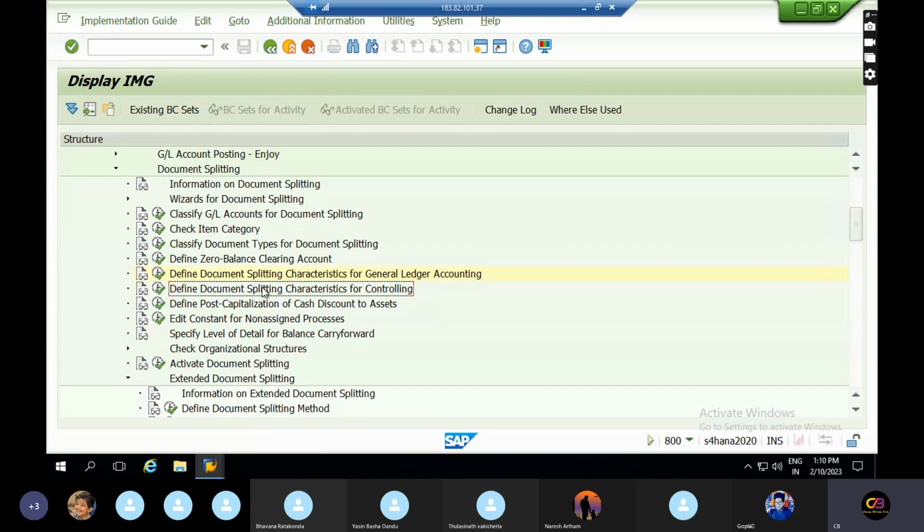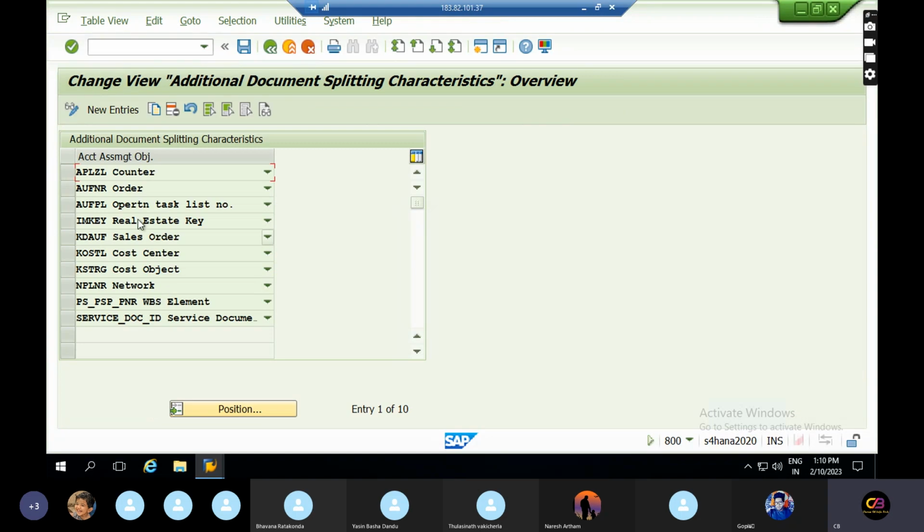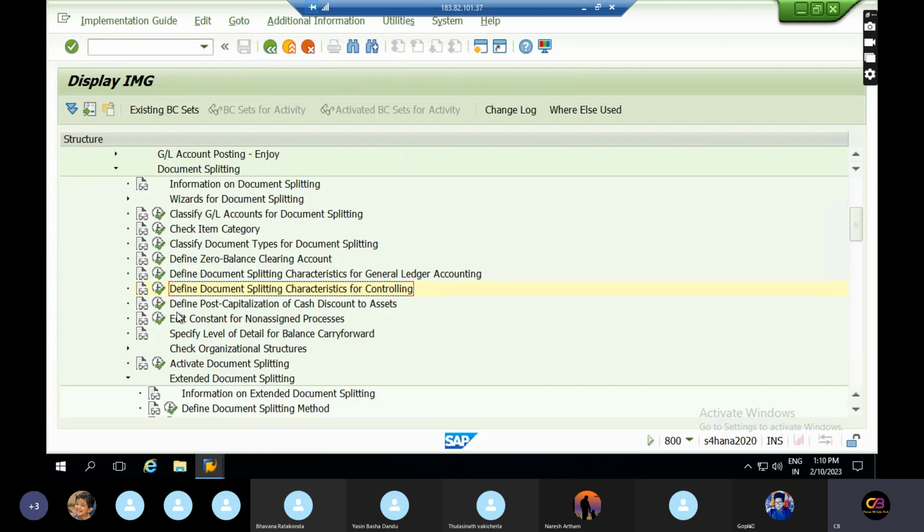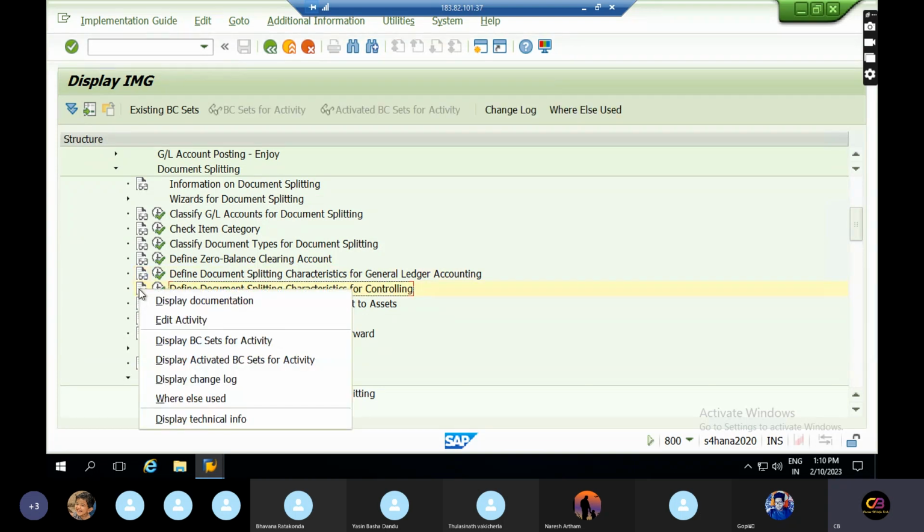And the next one is define splitting characteristics for controlling. This is not required for our case. This is cost center, sales orders, controlling, and this is not required. And what is this? Okay, it's not coming. Why is the document not opening?